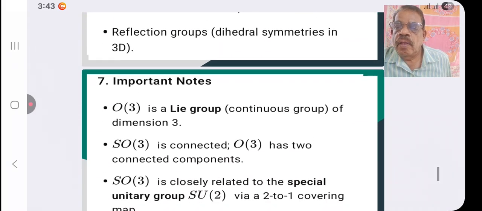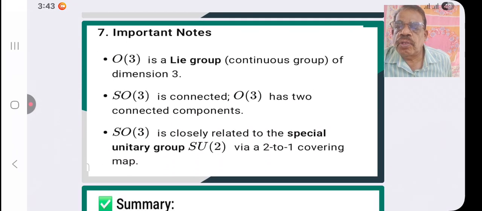Important notes. What are the important notes we see in O3 group? O3 is a Lie group, that is, it satisfies Lie algebra. O3 is a Lie group, a continuous group of dimension 3. SO3 is connected. O3 has two connected components. SO3 is closely related to the special unitary group SU2. SU2 we have seen previously.